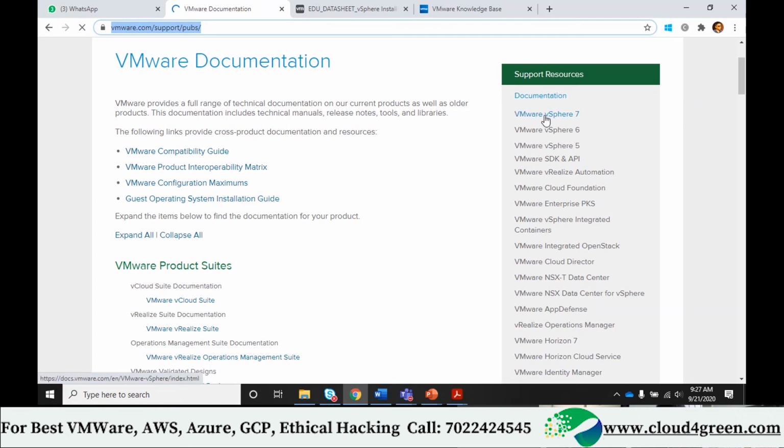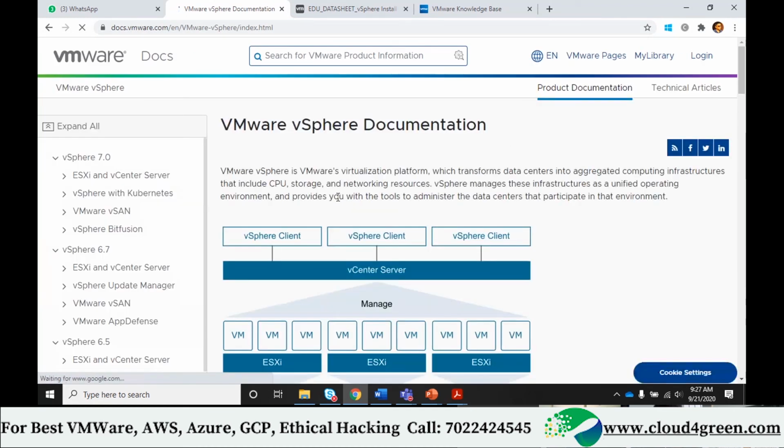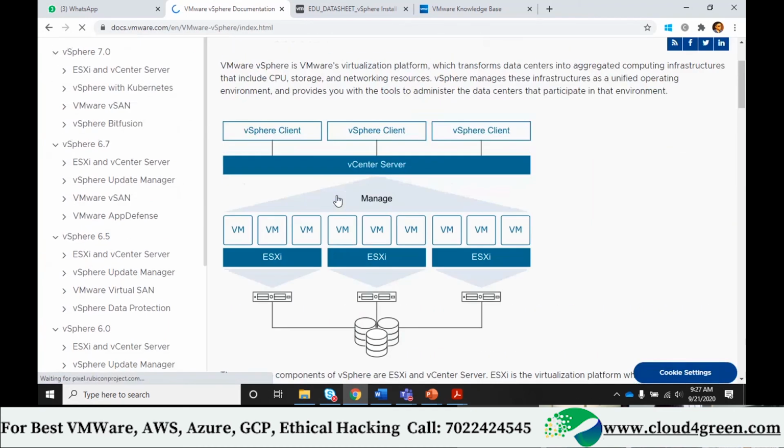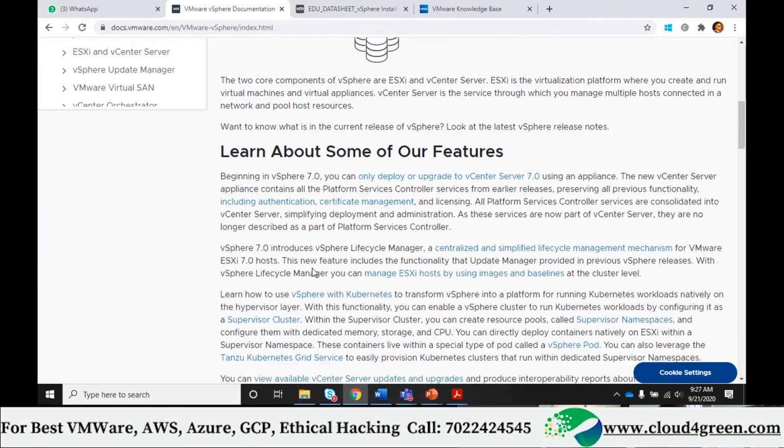Are you able to view? So let's take, the latest version of VMware is version 7. This released close to 3 months back. Very recently they have released, but still industry is using 6 series. Here you can see each and every version has more detailed documentation.